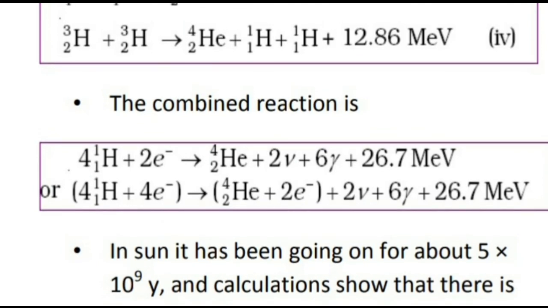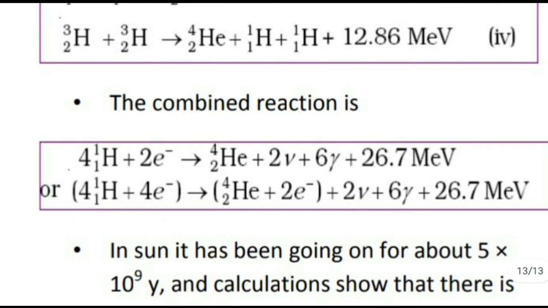Now, what is the peculiarity of this nuclear fusion reaction? Lighter nuclei should come close to each other and combine. It is very difficult for the nuclei to combine because they have positive charge, so there will be a high Coulomb force of repulsion.